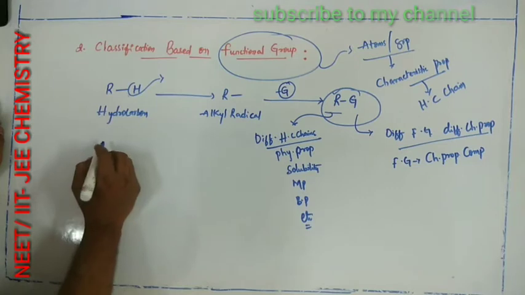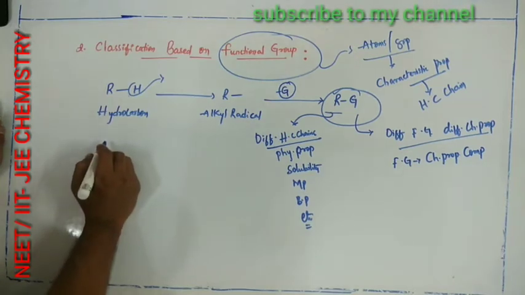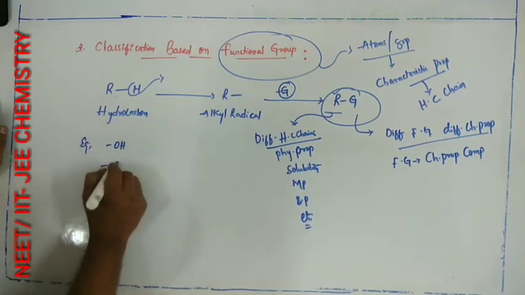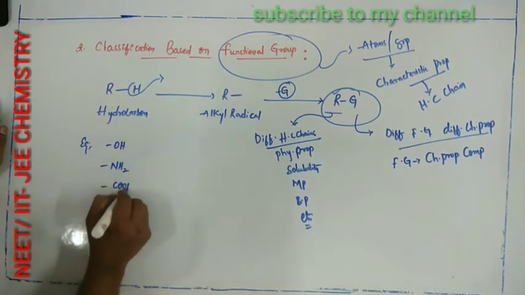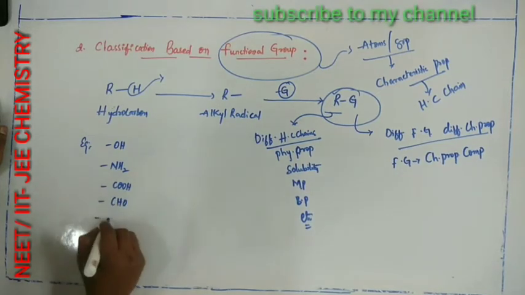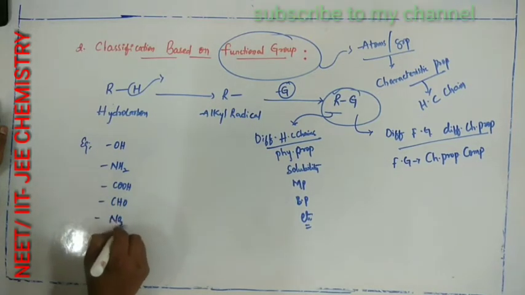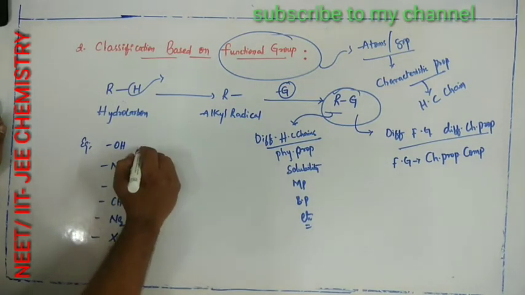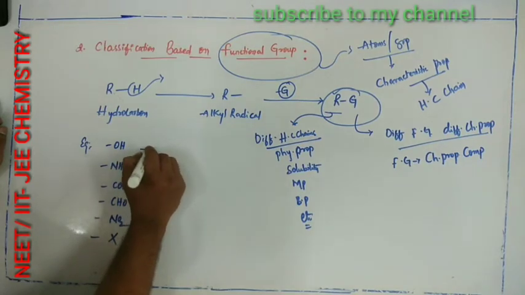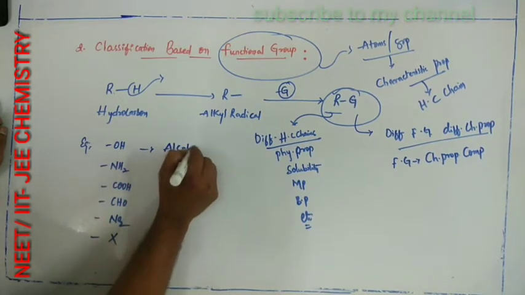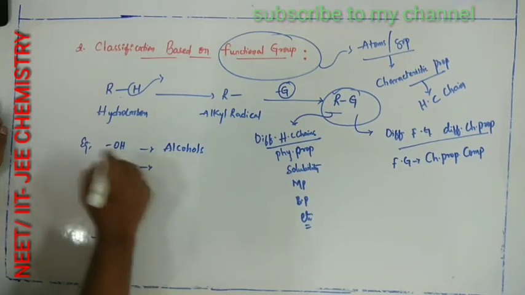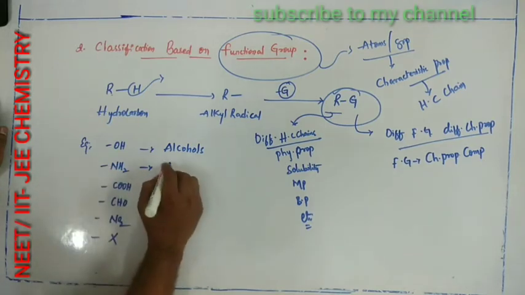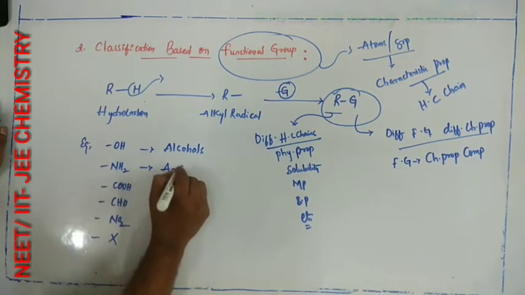Then coming to the classification of organic compounds based upon the functional group. Examples of functional groups are OH, NH2, COOH, CHO, NO2, and X, where X means halogens. If an OH group is attached to the hydrocarbon, the compounds are called alcohols. If NH2 is attached, they are called amines.